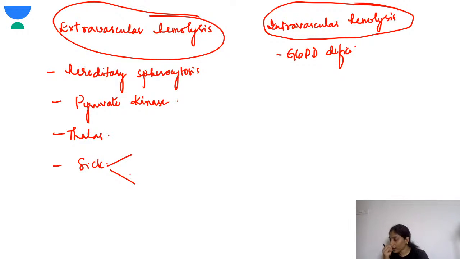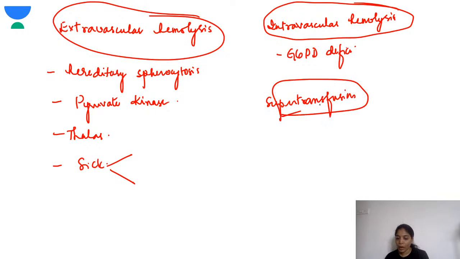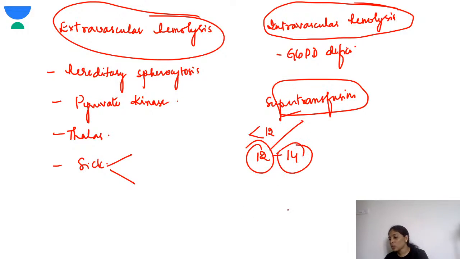Yeah, so basically what is super transfusion? In super transfusion, you have to maintain the hemoglobin at one level. Before the transfusion, when the child's hemoglobin falls below 12, you have to maintain it between 12 to 14. So when the child's hemoglobin is 12, you do a transfusion and maintain it at 14. So that is called a super transfusion.